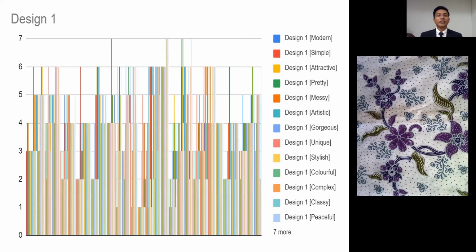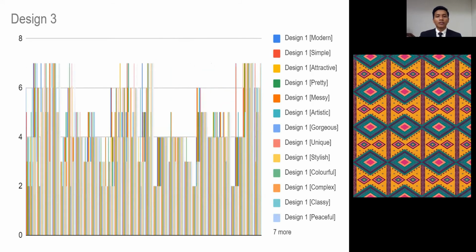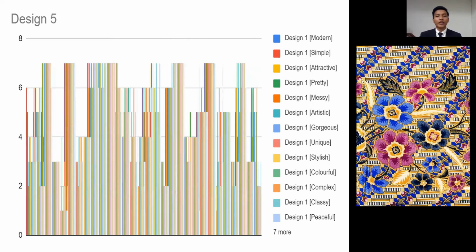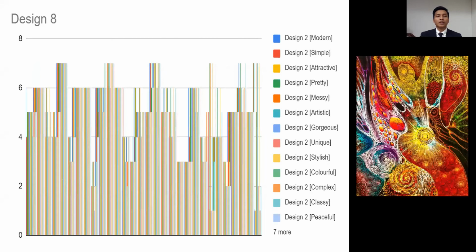Next is the Kansei data that we get from the questionnaire. So the questionnaire has 8 design, and this is the result for the design 1. We analyze the data by creating bar chart. This is for design 2, design 3, design 4, design 5, design 6, design 7, and lastly, design 8.